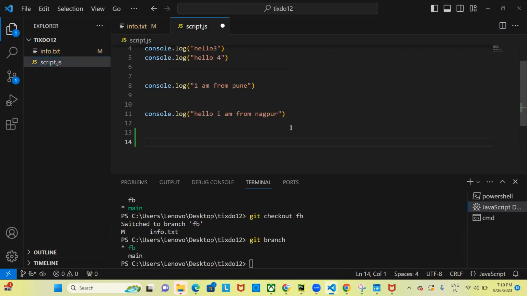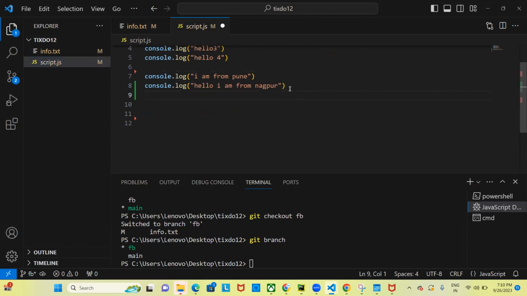I'm adding something to the FB branch now. Let's say console.log, I am from the FB branch. I save the code.